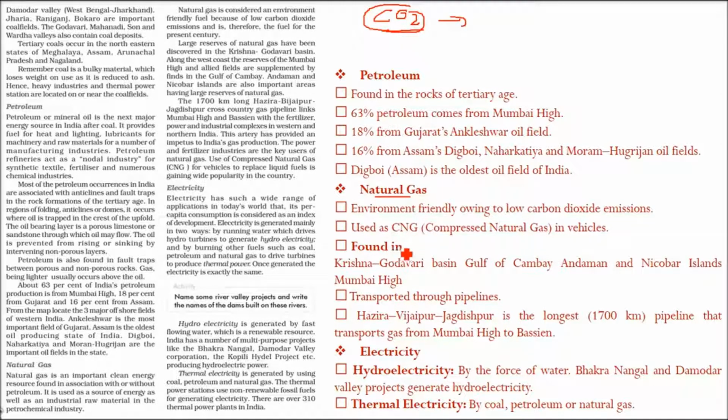If you compress this natural gas, it becomes CNG, compressed natural gas, and this can be used in vehicles, as we see in various big cities. CNG is being employed, especially in Delhi. This natural gas is found in Krishna Godavari Basin, Gulf of Cambay, Andaman and Nicobar Islands, and Mumbai High. And it is transported through pipelines from where it is produced, for example Hazira, Vijaypur, Jagdishpur. This is called the HVJ line. It is the longest, around 1700 kilometer pipeline, that transports gas from Mumbai High. And there are various other routes it follows.